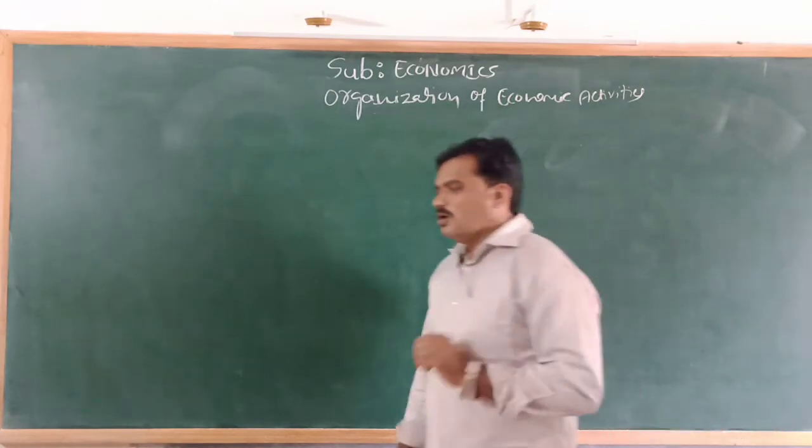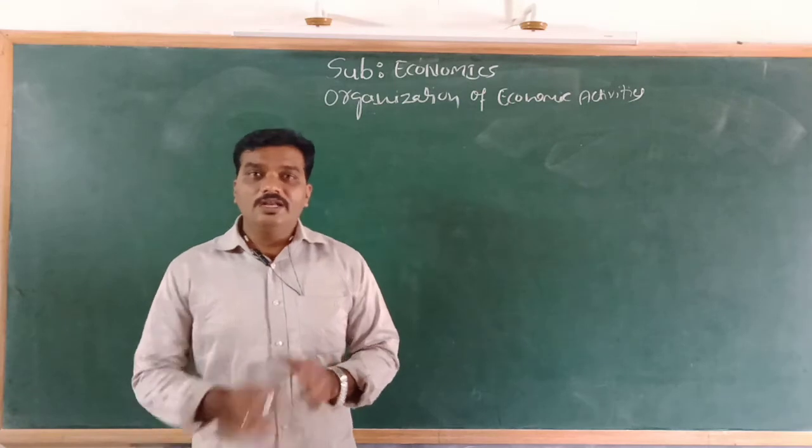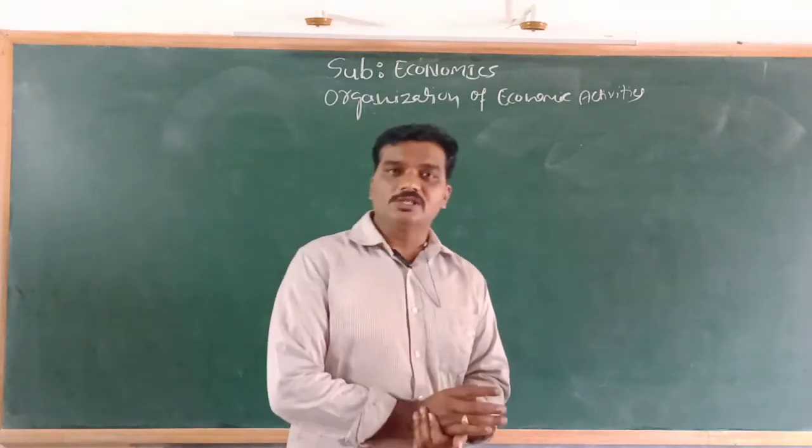Observe that in the real world, different countries have adopted different economic systems.